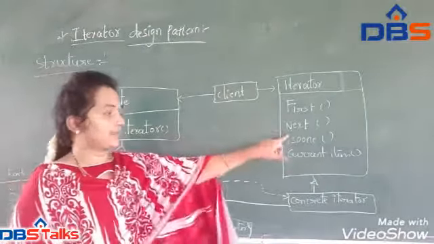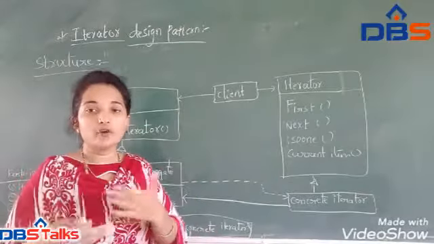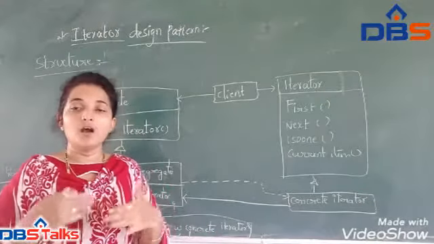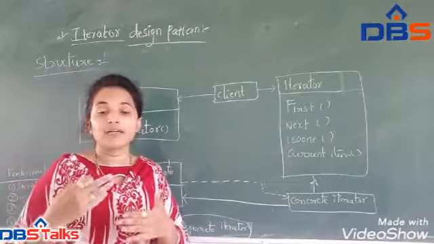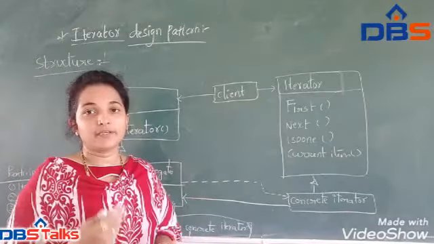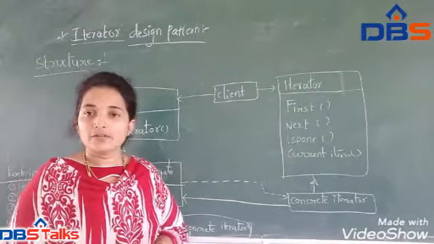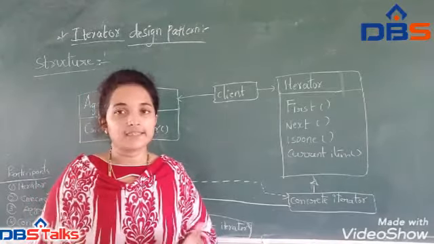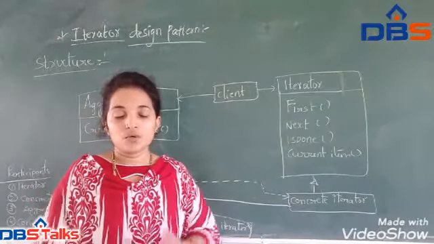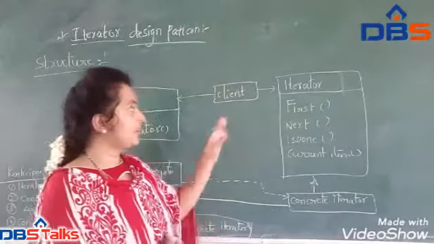Next, however many objects we have in the container, all of them will be selected by using the iterator design pattern. When we are selecting them, it doesn't show any internal representation or internal data structure of that container. Whatever we need, we can access from the iterator.